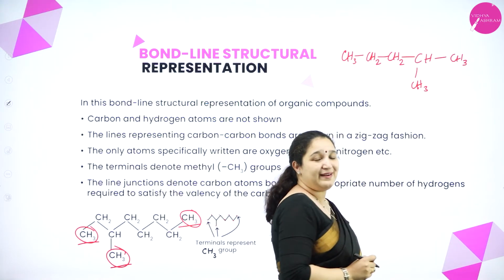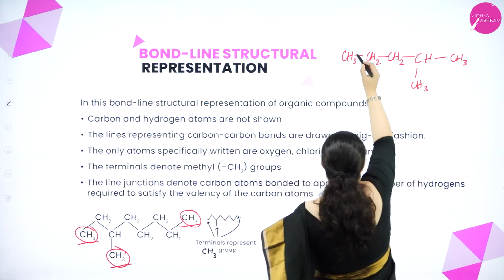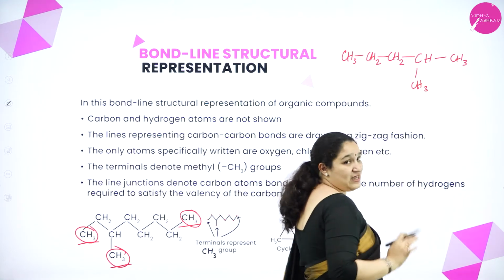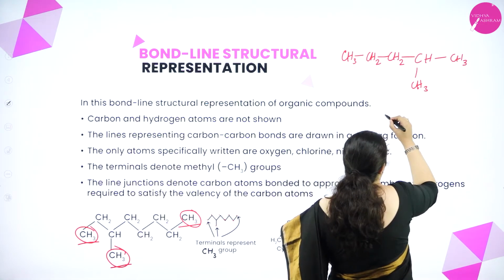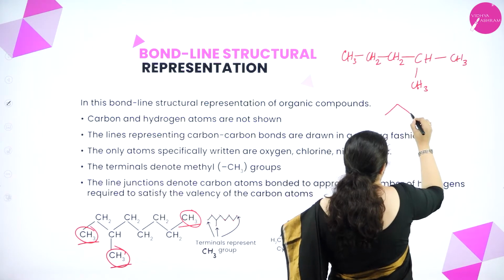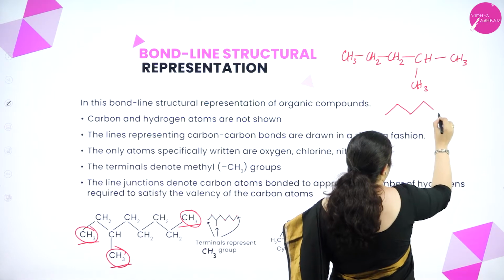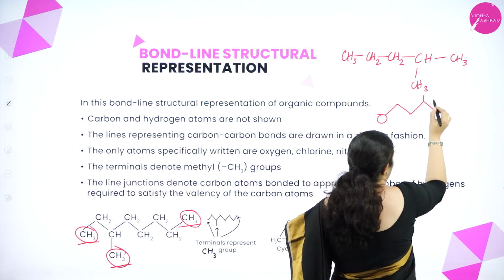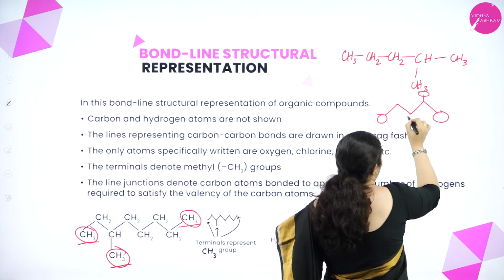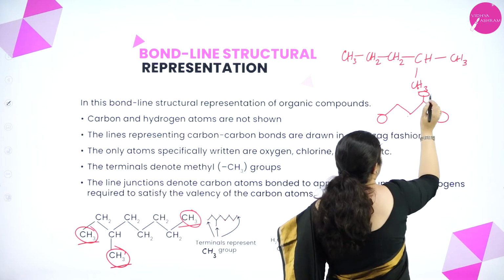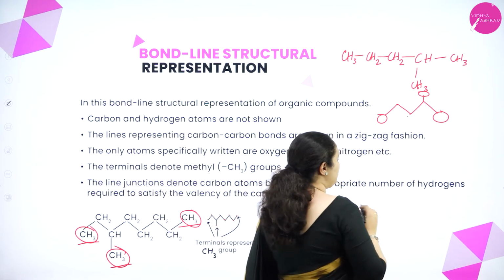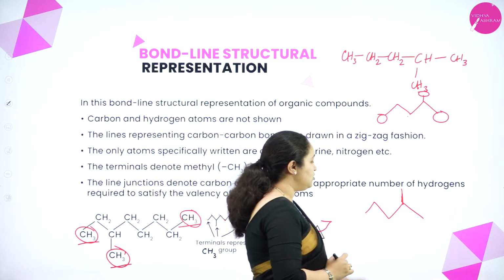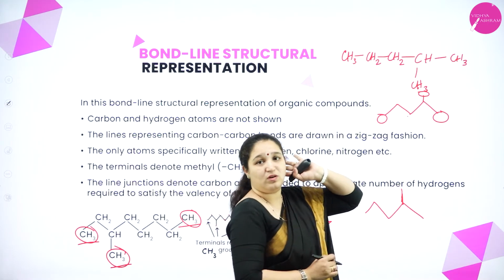Now, how am I going to write the bond line structure? See, I have 1, 2, 3, 4, 5 and the fourth carbon atom has got a CH3 group. So, I just put it this way. So, this is CH3, CH2, one more CH2, this is CH and this is CH3, and I put a line here. That means I have one CH3 group, second CH3 group, third CH3 group, 2 CH2 groups and this is a CH group. So, I'll have to just write it as 1, 2, 3, 4 and one bond like this. So, this is the bond line structure of this particular compound.